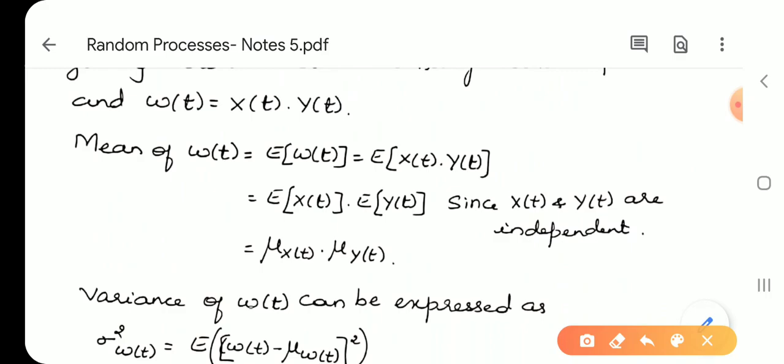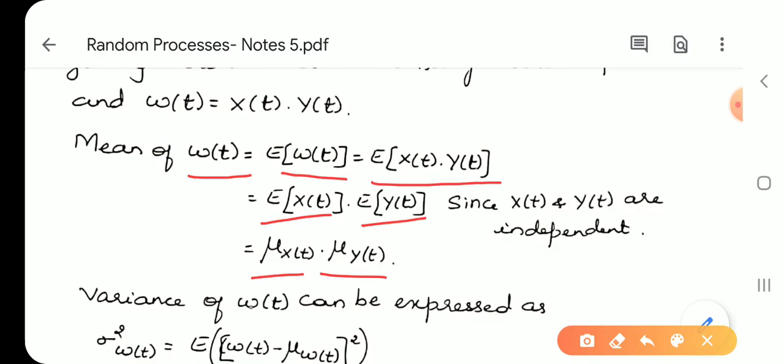Before that, let us find the mean. Mean means E of W of t, that is E of X of t into Y of t. Since X and Y are independent random processes, we can write it as the product of E of X of t into E of Y of t. E of X of t is nothing but mu x of t, and E of Y of t is nothing but mu y of t.